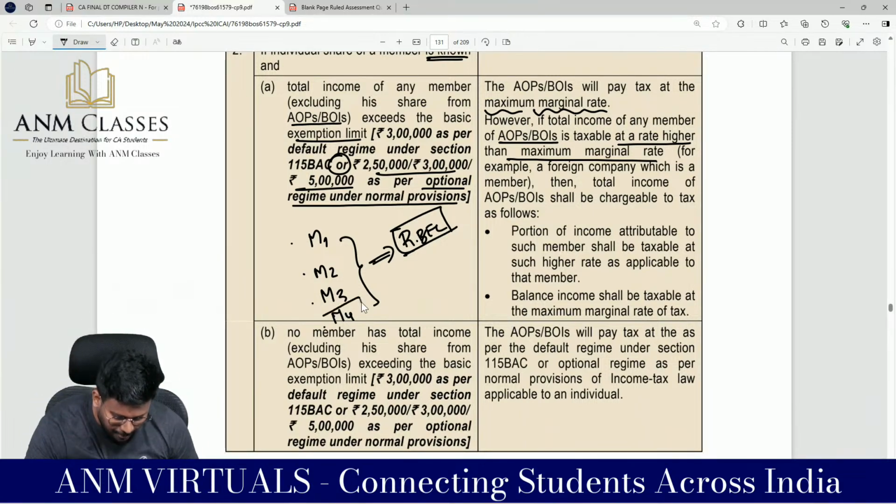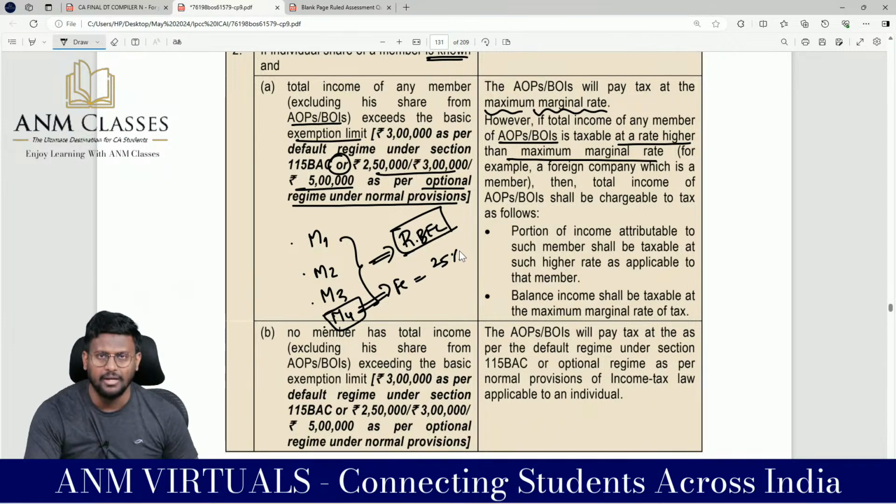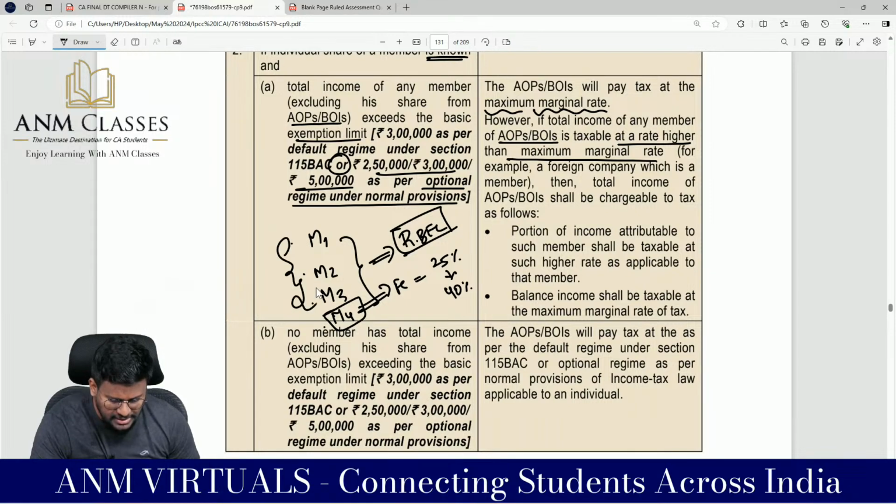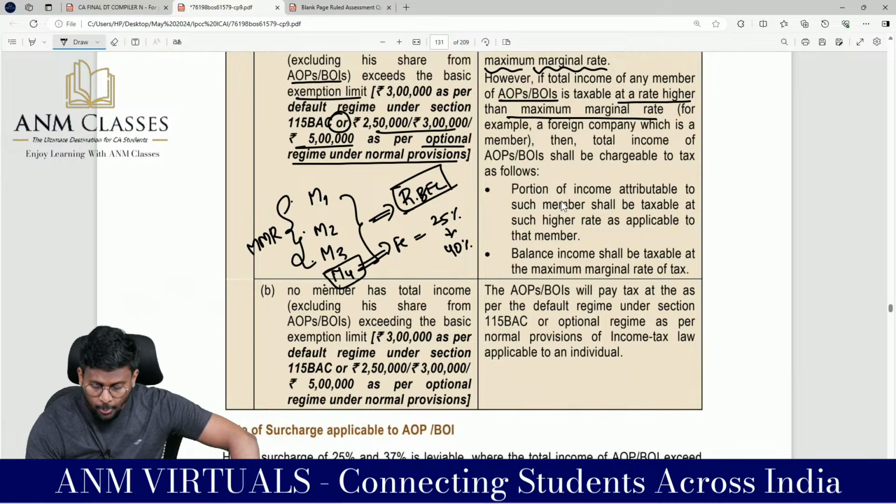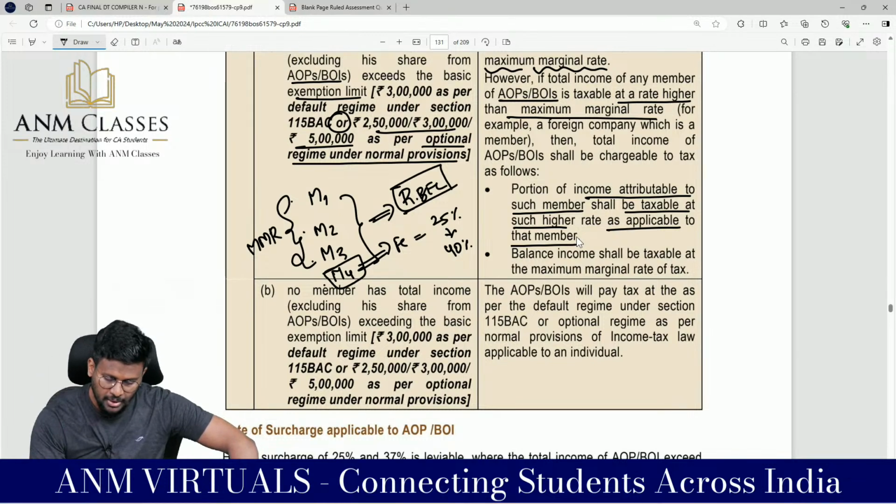But this member number 4 is a foreign company and they have a share of 25%, then out of the total income, this 25% will be taxed at the higher rate of 40%. The balance 75% will be taxed at MMR. That's what they are going to say. Portion of income attributable to such member shall be taxable at the rate applicable to that member. Balance income shall be taxable at the maximum marginal rate of tax.